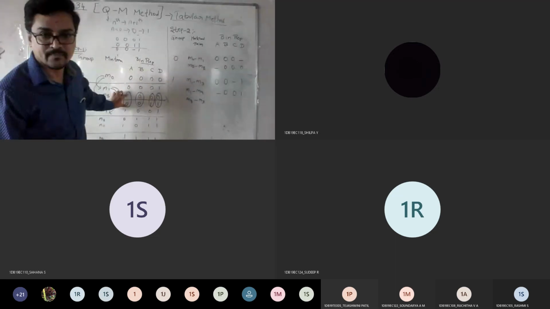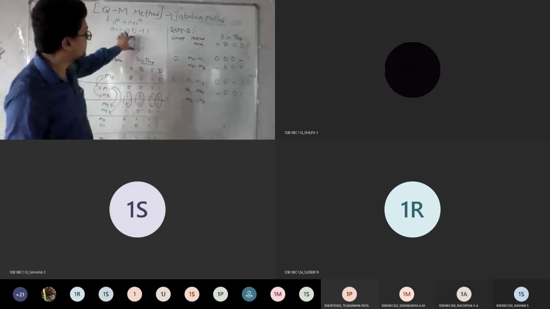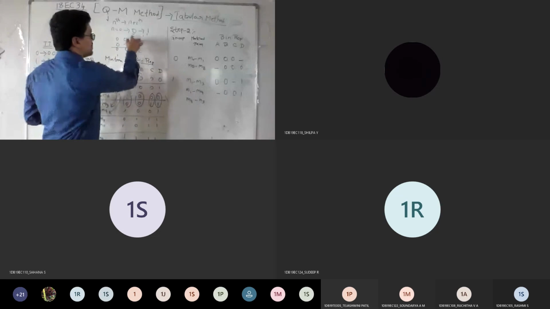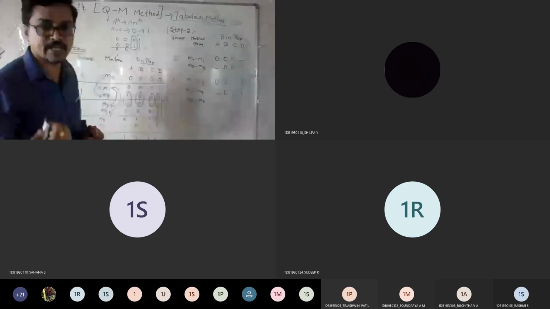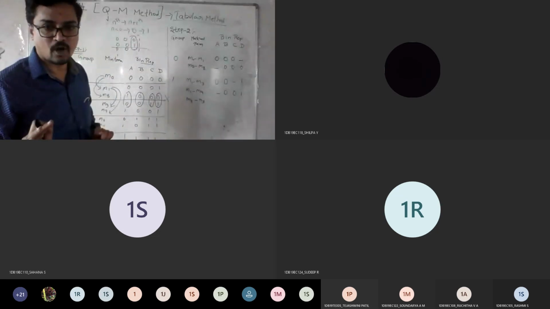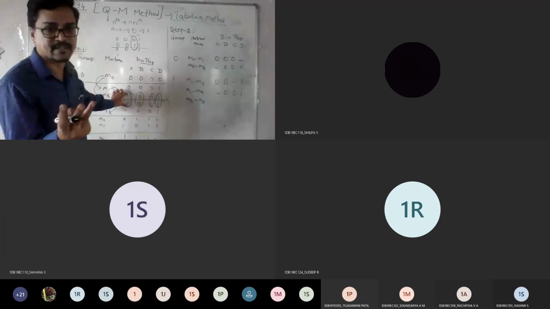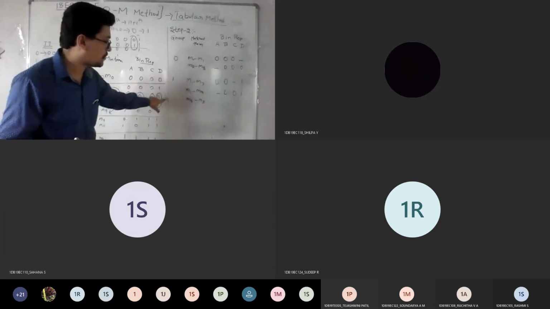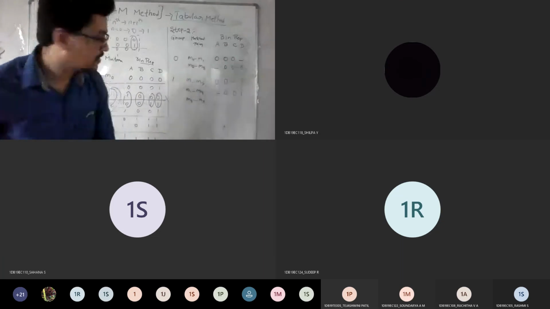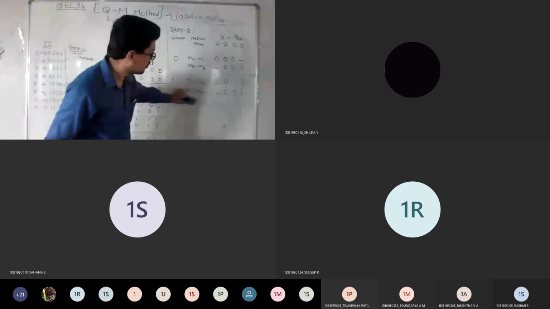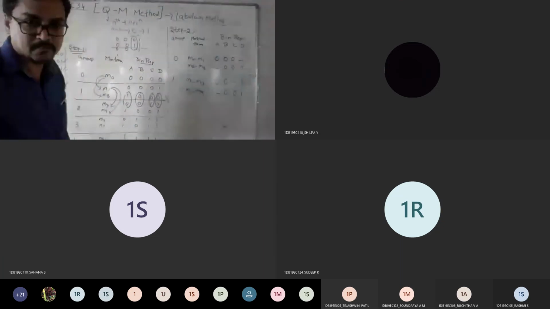So there should be only one change like this. You should not have more than one change in the given combination. If you look at this example, there are three changes, so these possibilities are not considered. So M8, M3 won't come into the picture. Am I clear?